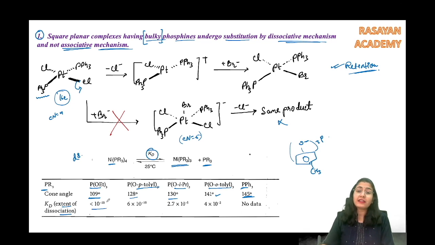Look at this: less than 10 raised to minus 10, then this much, then 10 raised to minus 5, when it is bigger, then 10 raised to minus 2, and so on and so forth. So when the phosphine becomes bulky, the dissociation mechanism is going to be favored. Alright, note this down, it is a very important point.